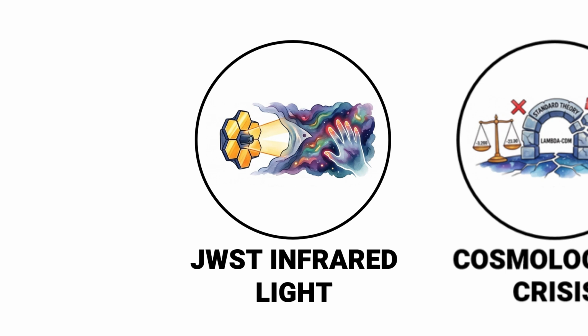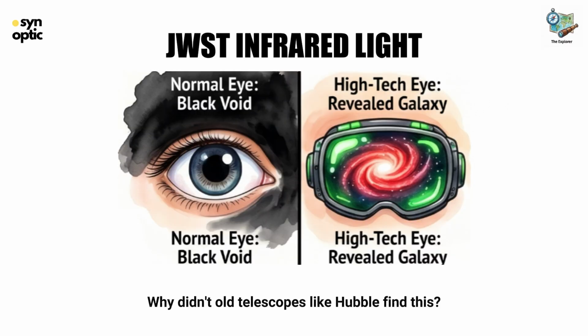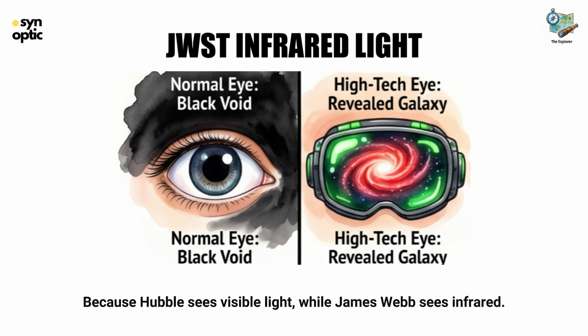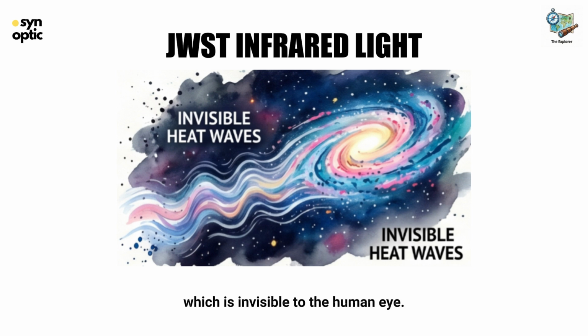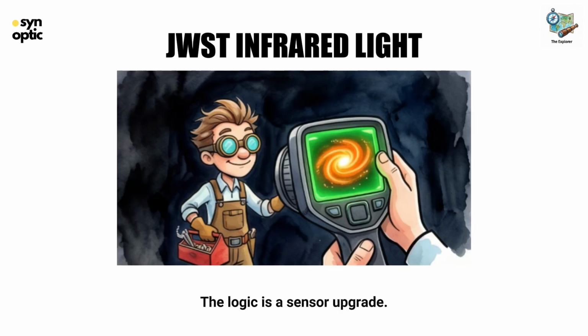JWST's infrared vision, the hidden hand vision protocol. Why didn't old telescopes like Hubble find this? Because Hubble sees visible light, while James Webb sees infrared. Those early galaxies are moving away so fast that their light shifts into the infrared, which is invisible to the human eye. The logic is a sensor upgrade.